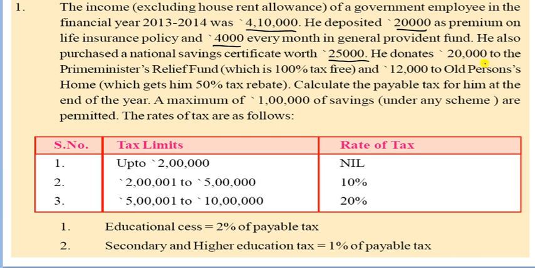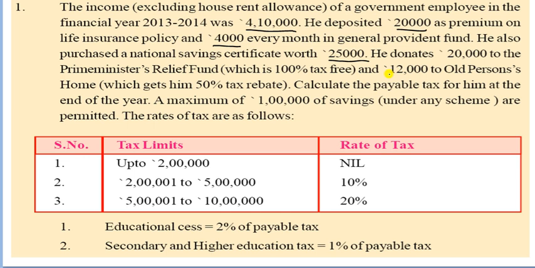He donates 20,000 to the Prime Minister Relief Fund, which is 100% tax free, and 12,000 to old persons' home which gets a 50% tax rebate.